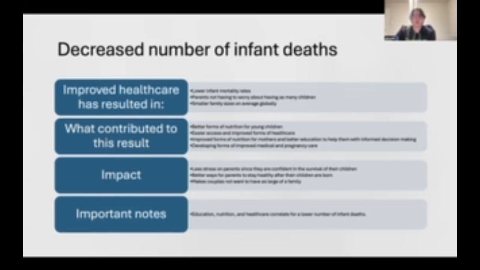And then also better ways for the parents to survive and live a good life for the rest of their time as well. It also makes couples not want to have as large of a family as they might have initially. Some important notes to close off this slide: education, nutrition, and healthcare all correlate with a lower number of infant deaths. That's in essence why a decreased number of infant deaths has lowered the birth rate.